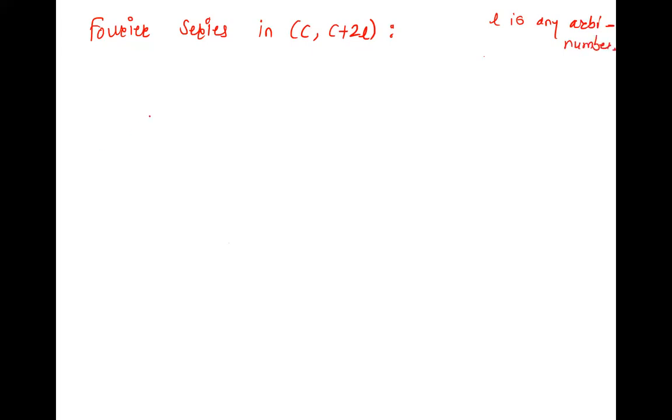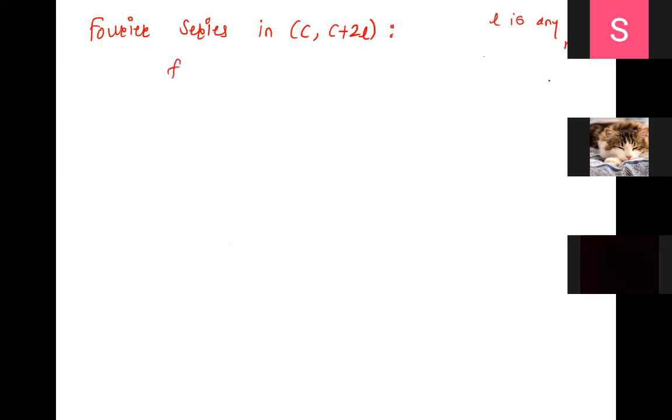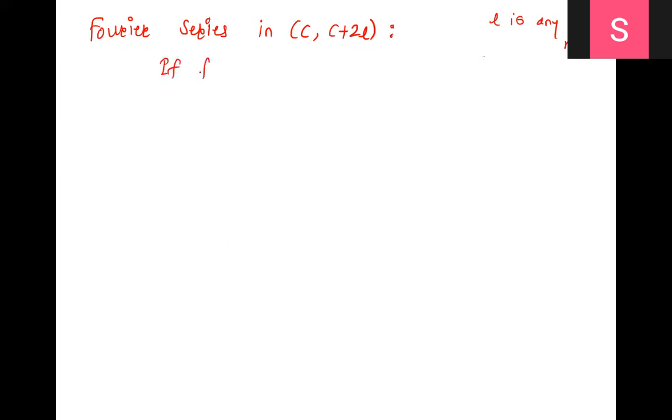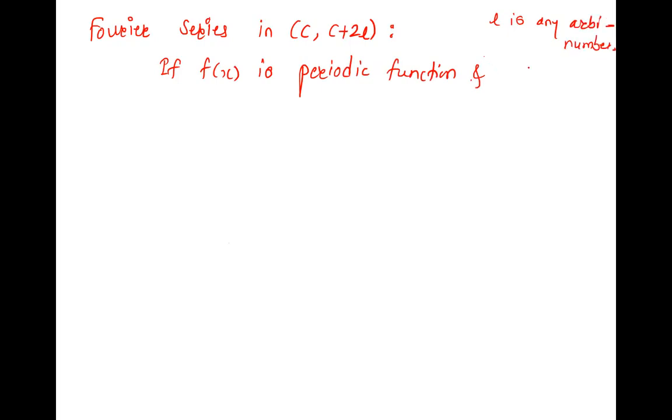So if we write the definition: if f of x is a periodic function and it satisfies Dirichlet's conditions. These two are very important conditions for Fourier series: the function must be periodic and it must satisfy Dirichlet conditions.